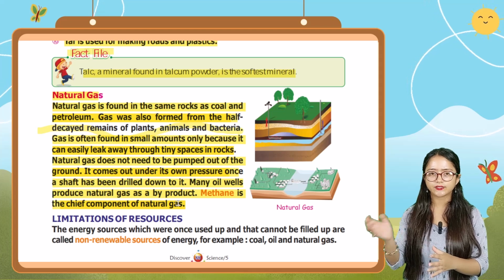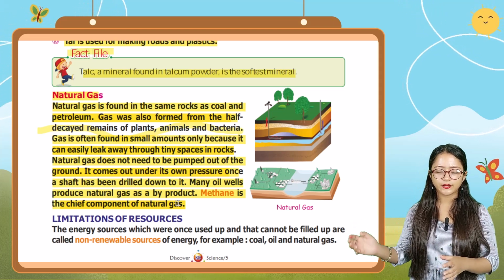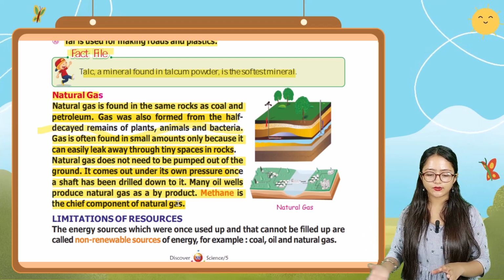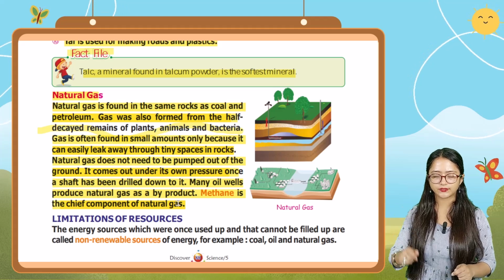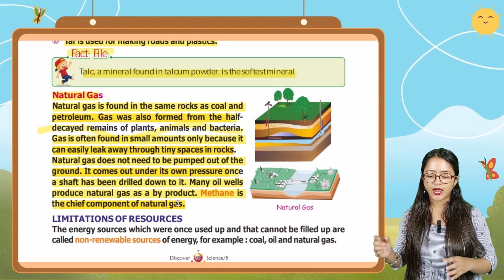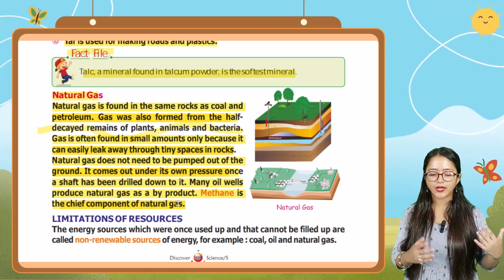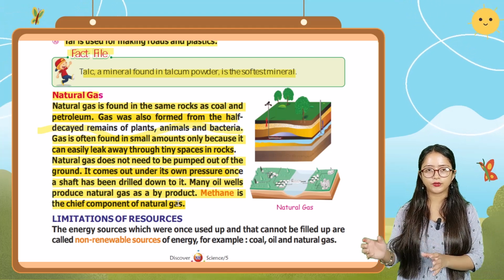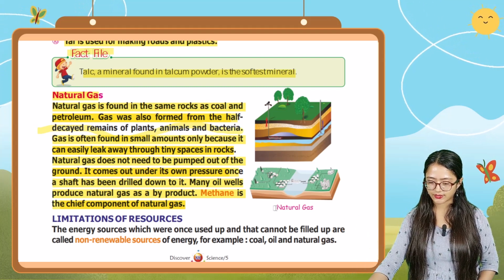So natural gas does not require any kind of thing to pump it out. Okay, it can come out naturally. It comes out under its own pressure once a shaft is drilled in that area. And many oil wells produce natural gas as a byproduct, and methane is the chief component of natural gas. Here you can see the image also, of natural gas.